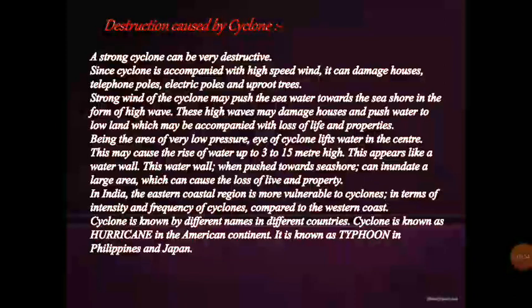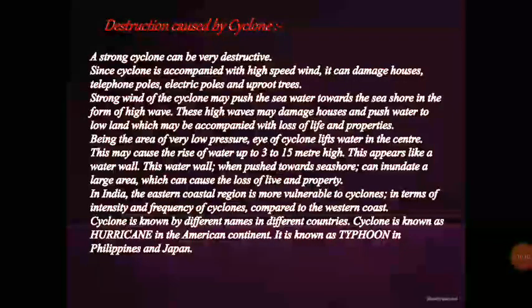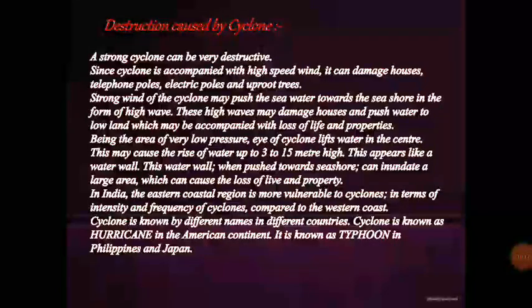Being the area of very low pressure, eye of cyclone lifts water in the center. This may cause the rise of water up to 3 to 15 meter high. This appears like a waterfall. This waterfall, when pushed towards seashore, can inundate a large area, which can cause the loss of life and property.